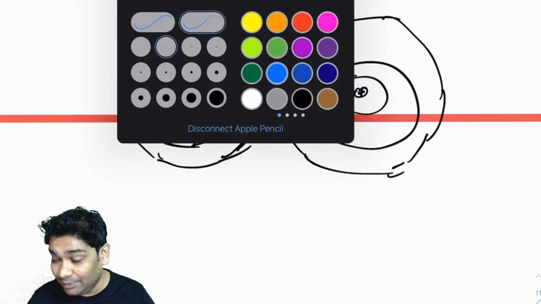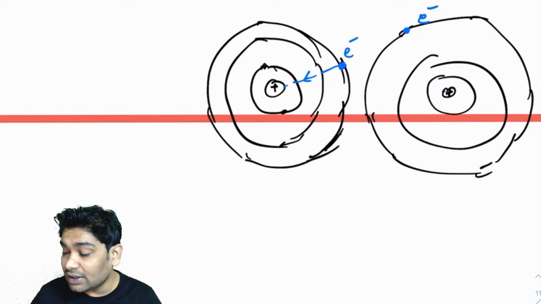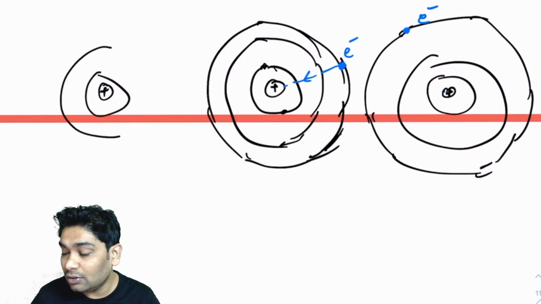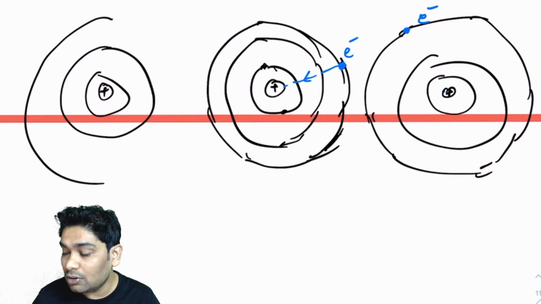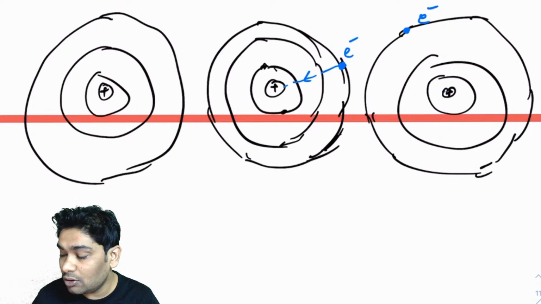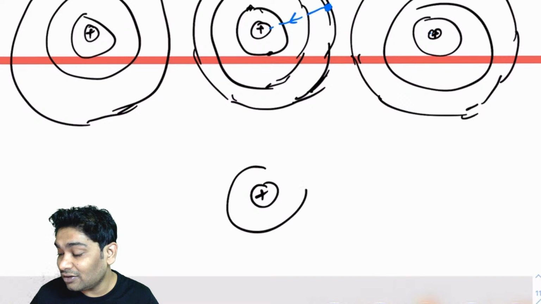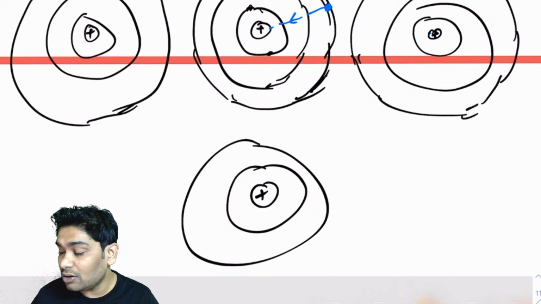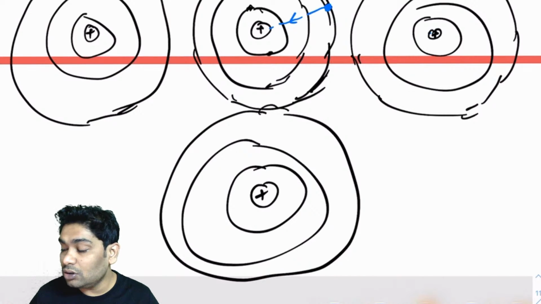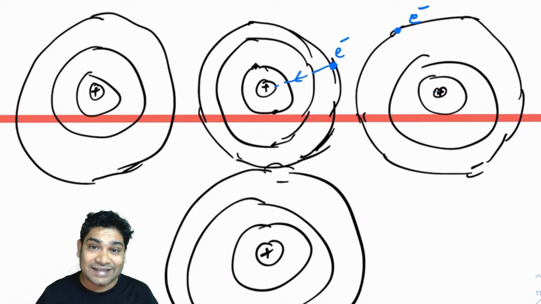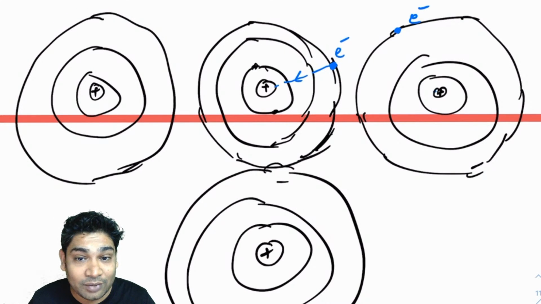So you'll get the picture. Consider one sodium atom here, and another below this. I'm just showing you these 3 neighboring atoms right now.